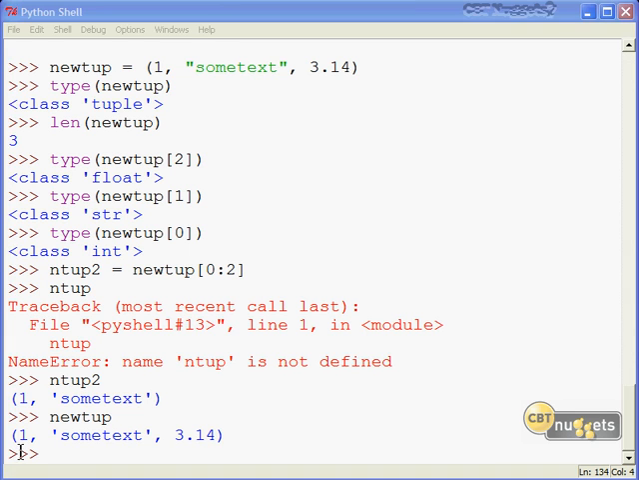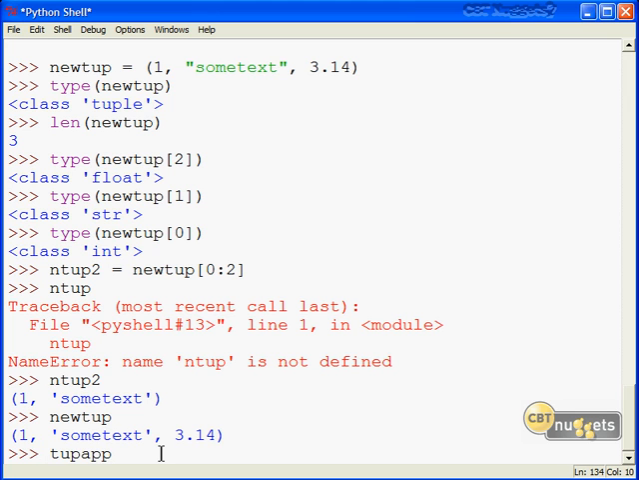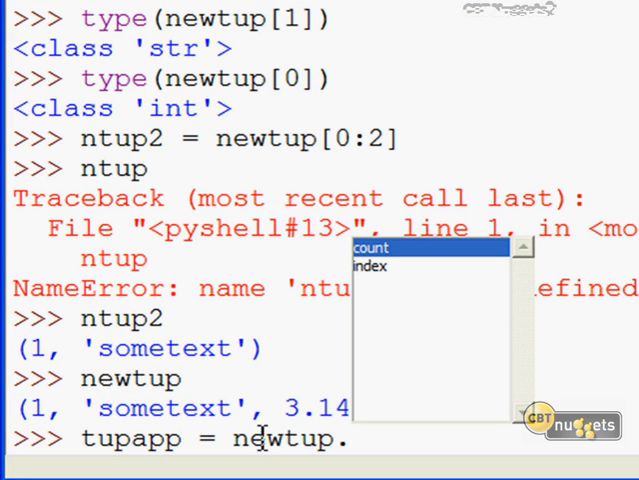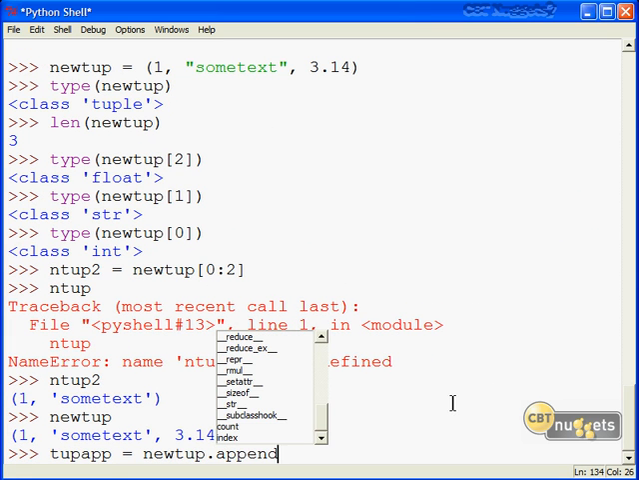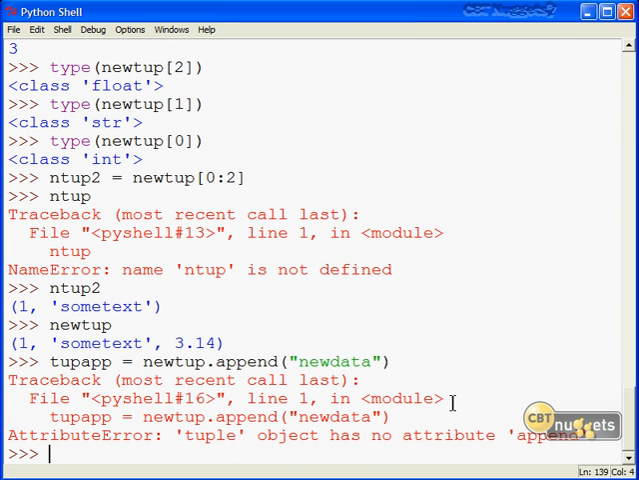As far as methods are concerned, we need to remember that of course tuples are immutable, so we're not going to be able to do something like this. I'll call a new name tup_app, and we'll take new tup dot, in order to access any methods that are associated with that object. And we're going to see that the method list is very sparse indeed for tuples. It's essentially only count and index. Just for grins, I'm going to use append. This is what we use, and what I'm going to show you very shortly, to add new items to a list. I'm going to see if I can add a string to the end of my tuple. Nope, we're not allowed to do that.